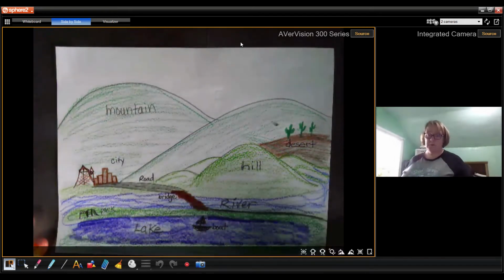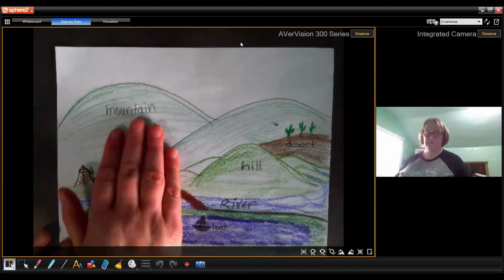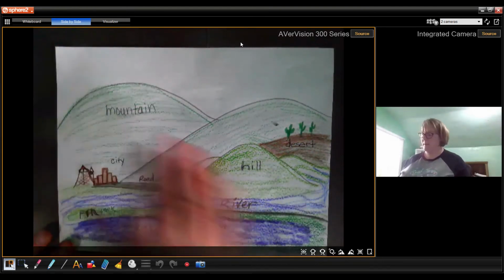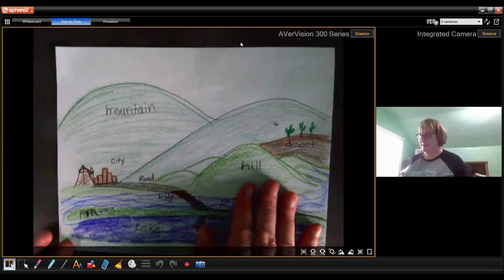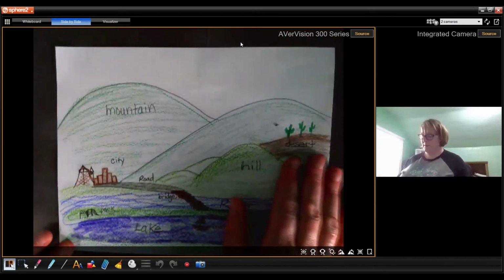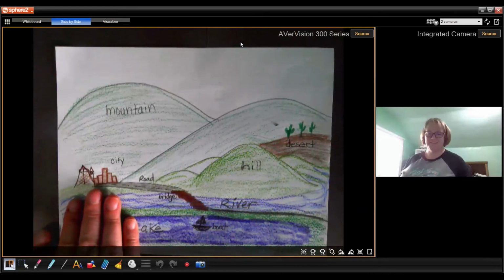Now I've created a large drawing right here, and I've put in some landforms and some features that I see around my world. I have a mountain and I've labeled it, a hill and I've labeled it, a desert. I even included a city. This looks a little bit like Spokane, but not really, because a mural doesn't have to be exact.